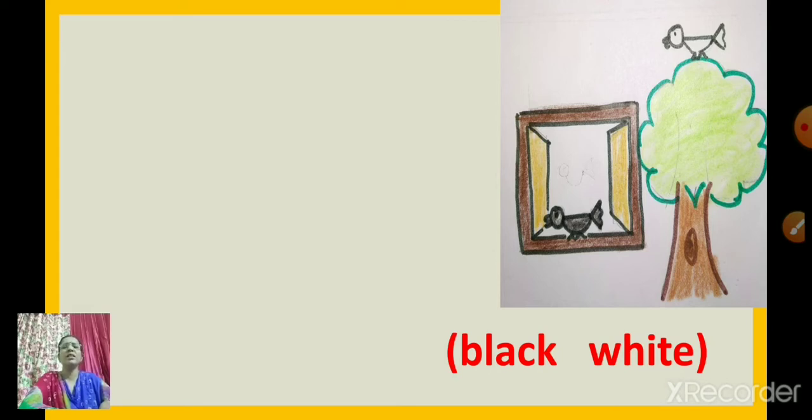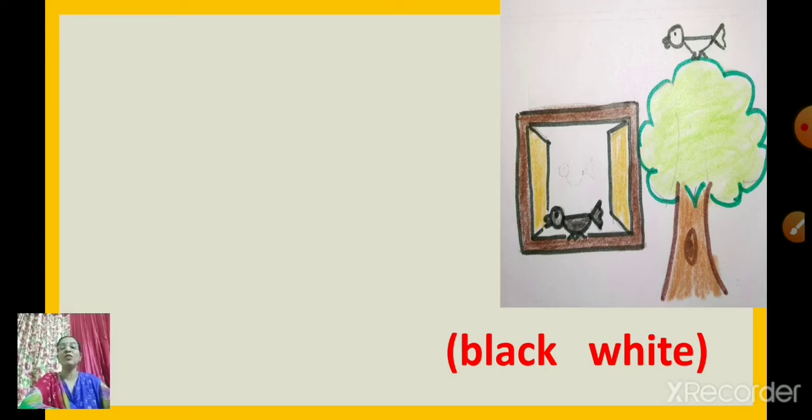Are these two birds looking same? Is the color of the birds same? No. One bird is black in color and the other bird is white in color. So both are opposite colors, black and white. So you can see the words black and white in the bracket. So you have to use these opposite words and frame sentences by looking at the position of the birds.